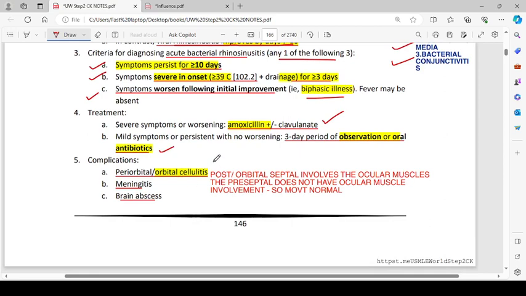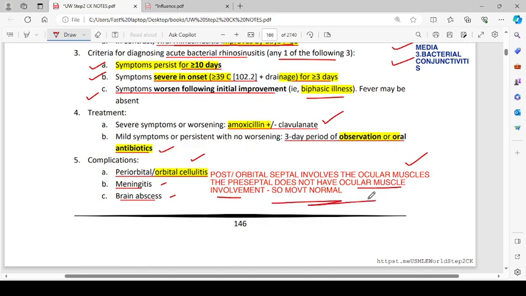Complications are periorbital and orbital cellulitis, meningitis, and vein abscess. Postseptal involves the ocular muscles. The preseptal does not have ocular muscle involvement, so movement is normal.